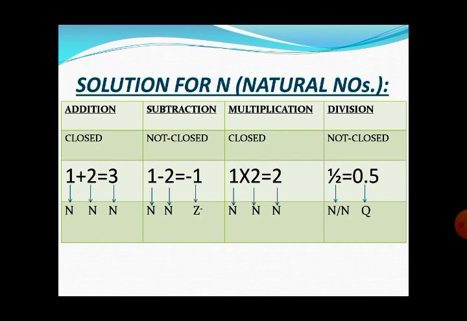Now how to check the division? By taking any two elements, like here 1 divided by 2, when we do this division of the natural numbers, we obtain the quotient as 0.5. What do you think? Does 0.5 belong to the set of natural numbers? Exactly, you are right. 0.5 belongs to the set of rational numbers. So can we say that the set of natural numbers is not closed with respect to division?